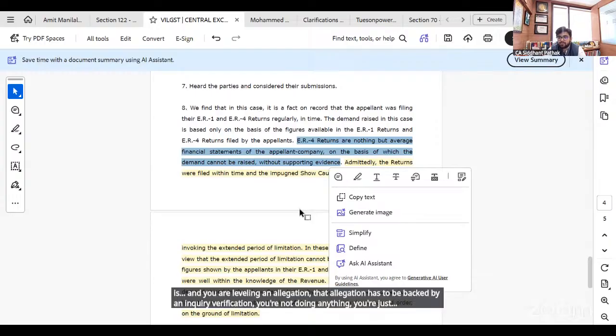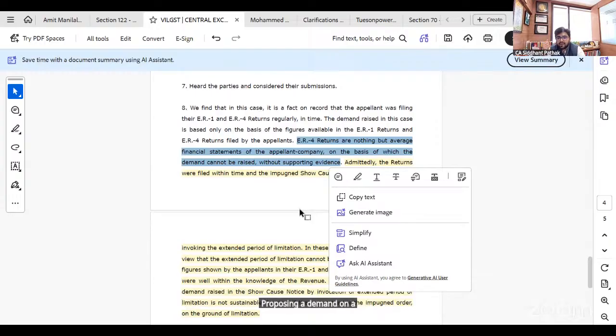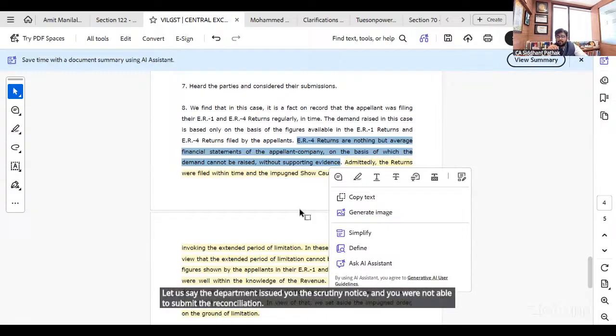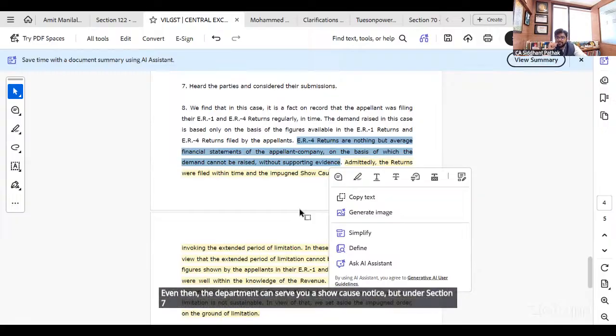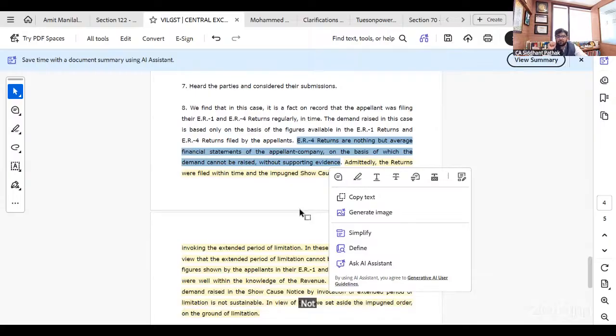You're just proposing a demand on a difference. So that cannot be done. And secondly, let us say the department issued you the scrutiny notice and you were not able to submit the reconciliation. Even then, the department can serve you a show cause notice, but under Section 73 only, not under Section 74, because your returns were filed timely. GSTR 1 and 3B and 9 were filed timely.